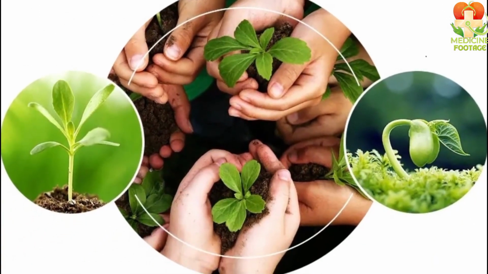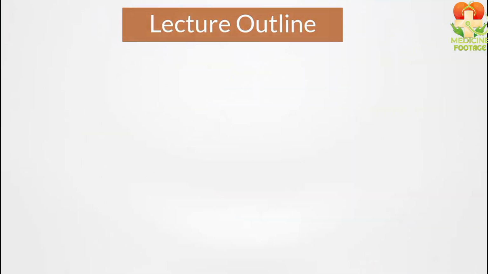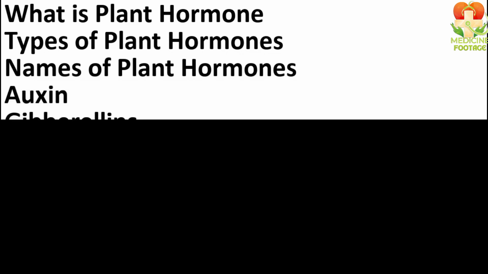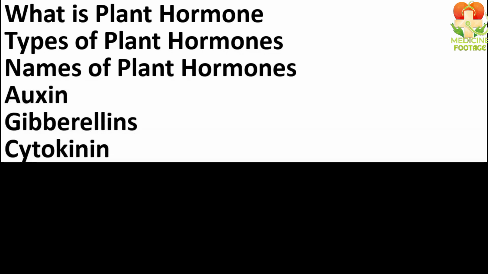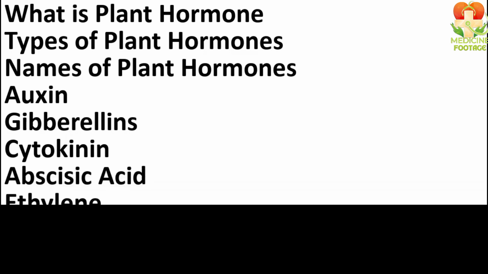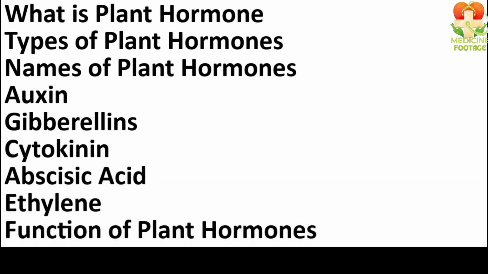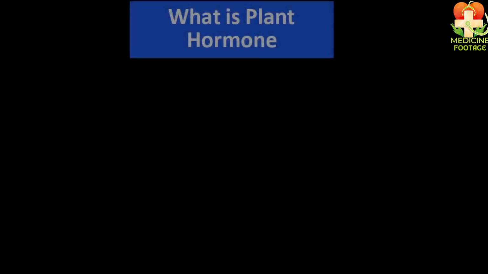Students, in this lecture, the things we will study are, first of all, what plant hormones are. After that, we will study the types of plant hormones and then the names of the 5 hormones: auxin, gibberellin, cytokinin, abscisic acid, ethylene. We will study all 5 types of hormones and their functions as well. At the end, we will study the functions of plant hormones. So let's start. First, we will study what plant hormones are.